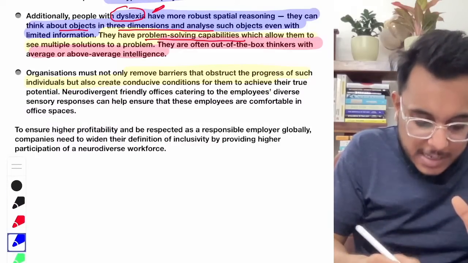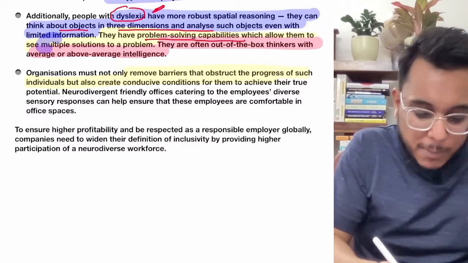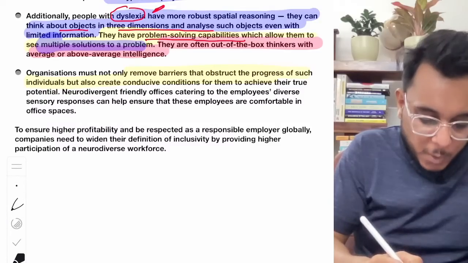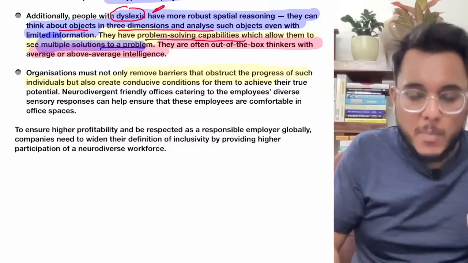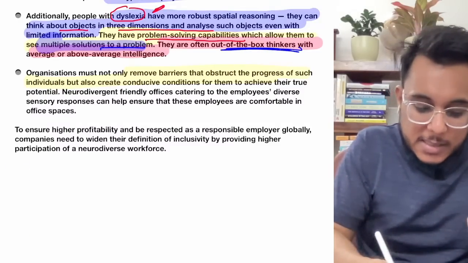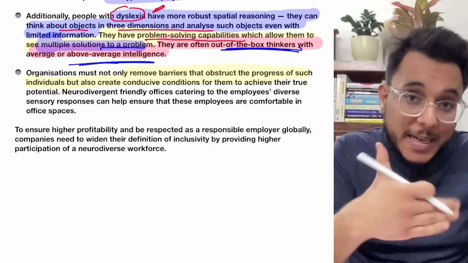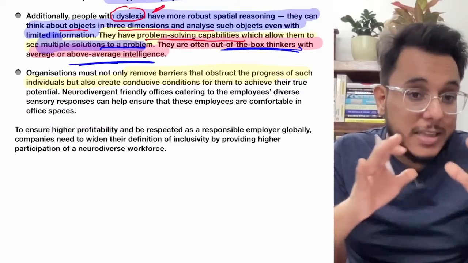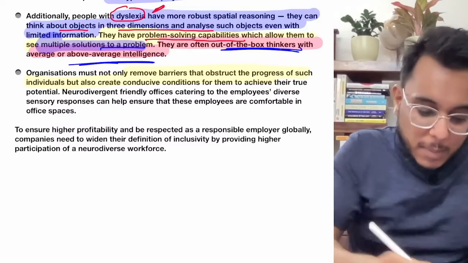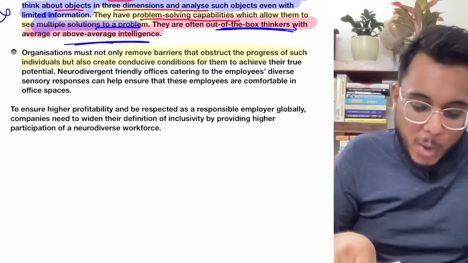Okay, and the people having dyslexia can have multiple solutions to a problem. They are out-of-the-box thinkers and they have above average intelligence. Their intelligence will not be the common intelligence that other people have, but actually they perform better. So they should be given the proper opportunity.